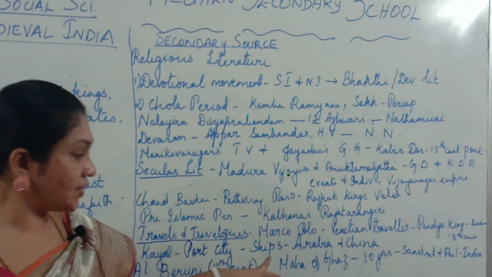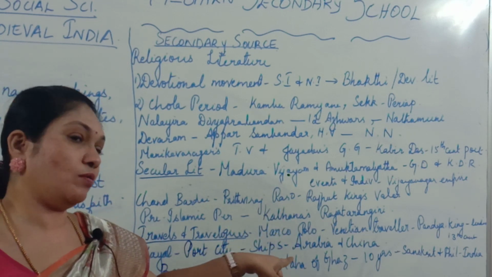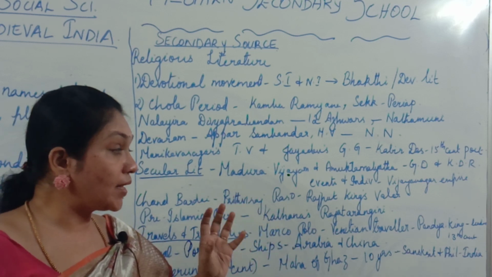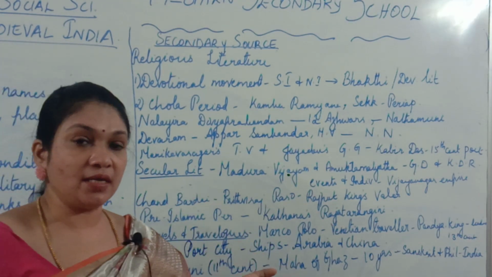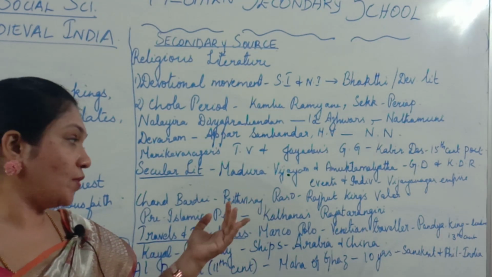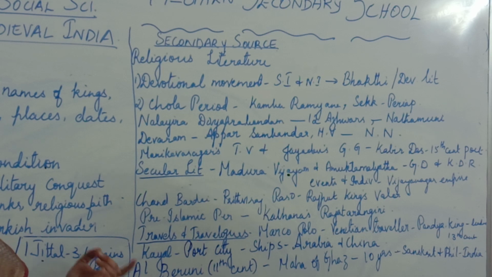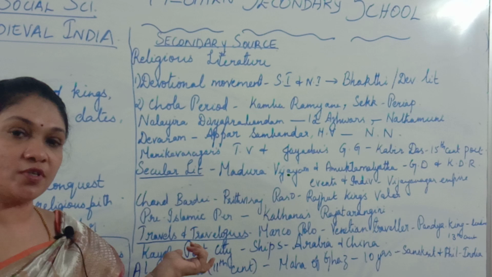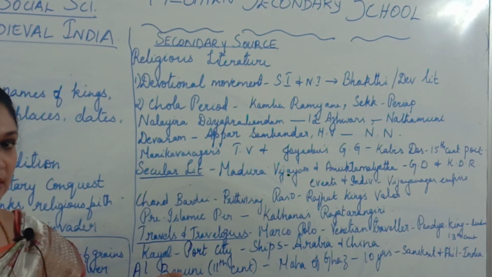First, in this list you have Marco Polo. Marco Polo is a Venetian traveler. He came to India when the Pandya kingdom was a leading kingdom, during the 13th century. He came to Kayal. Kayal is a port city. Do you know what a port city is? A port is nothing but a city which has a harbor.